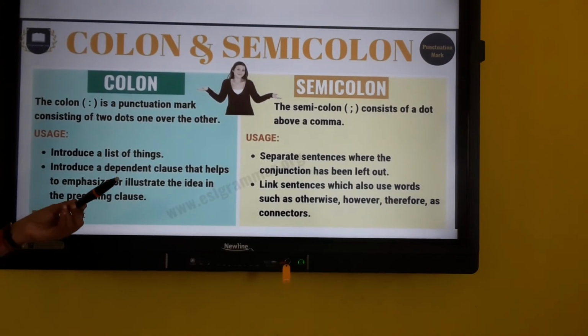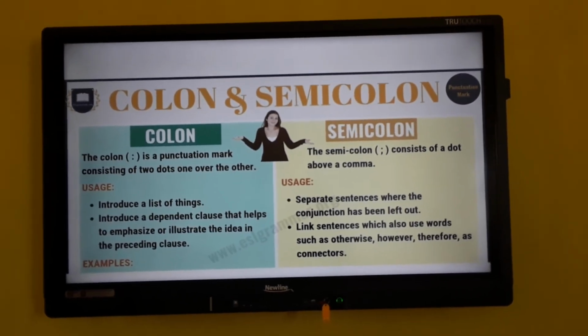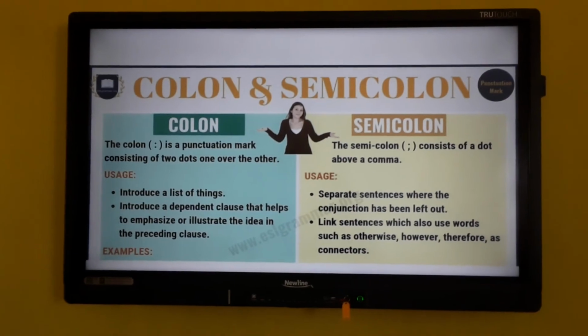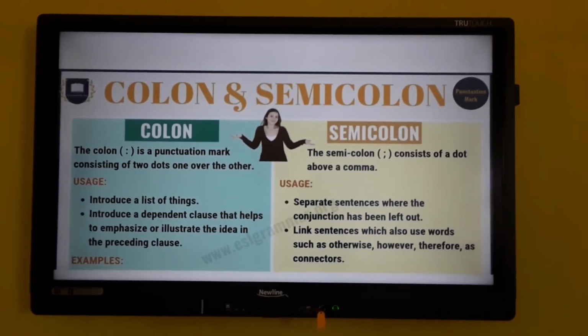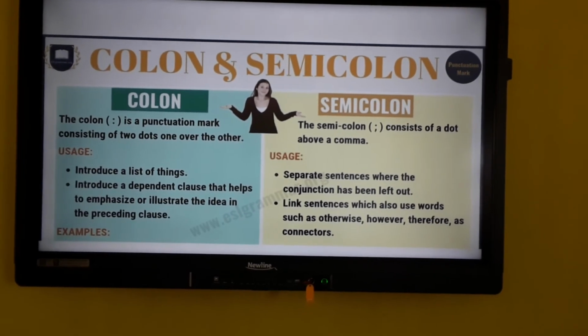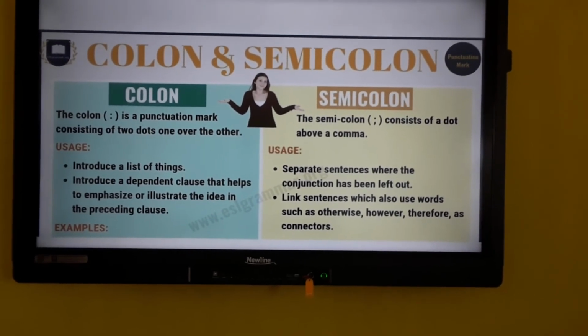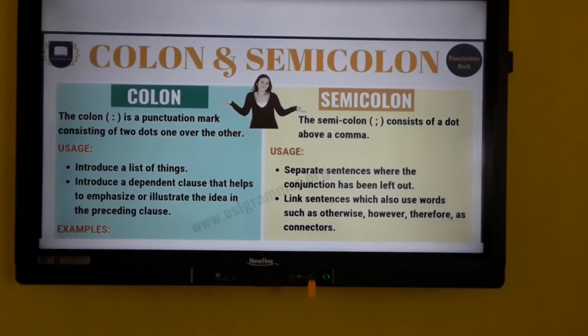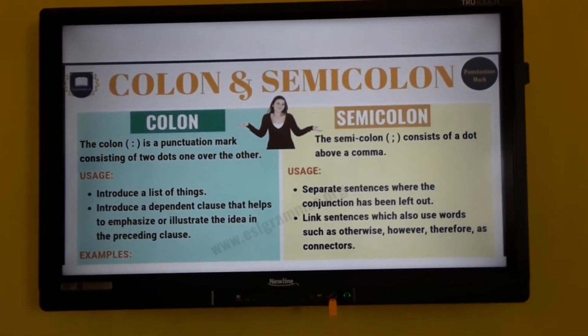So colon and semicolon. Colon. We use a colon to introduce a list of things or to introduce a dependent clause that helps to emphasize or illustrate the idea in the preceding clause.